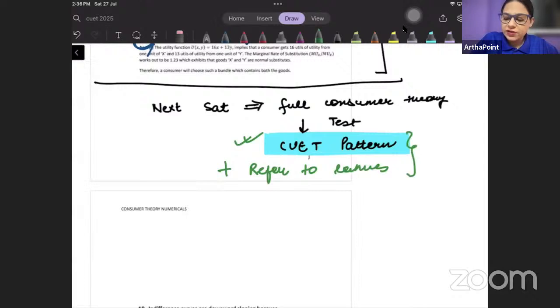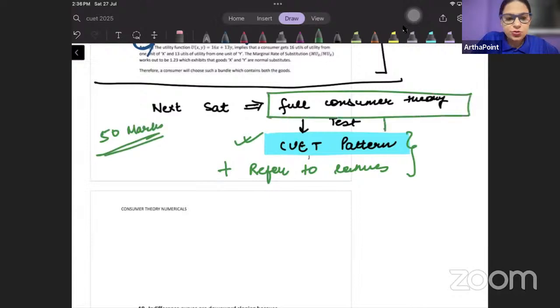Prepare yourself. There will be a 50 marks test next Saturday from entire consumer theory, CUET based. Today's test is IIT JAM based and GATE economics based test. CUET based test is going to be next week. Okay, that's the first thing.